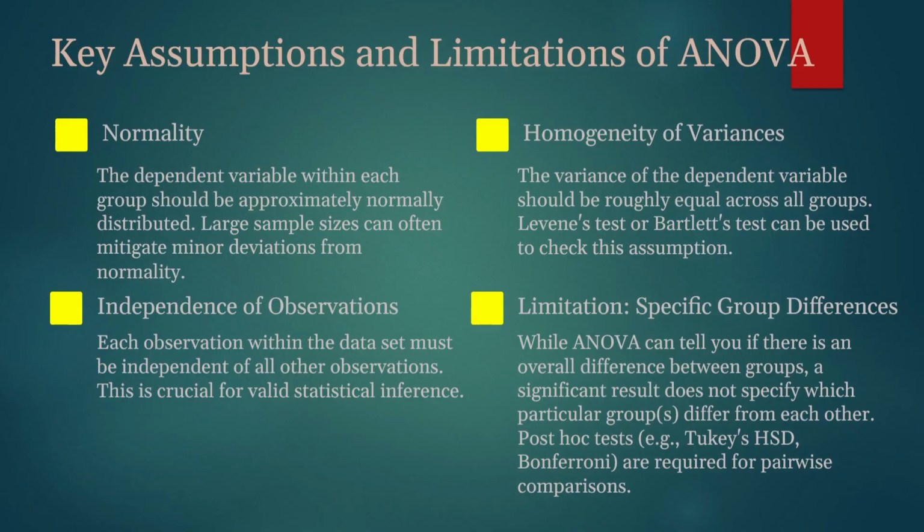The spread of data, or variance, should be roughly equal across all groups. There are tests like Levene's test to check this. And then independence of observation. Each data point is independent. One measurement should not influence another.